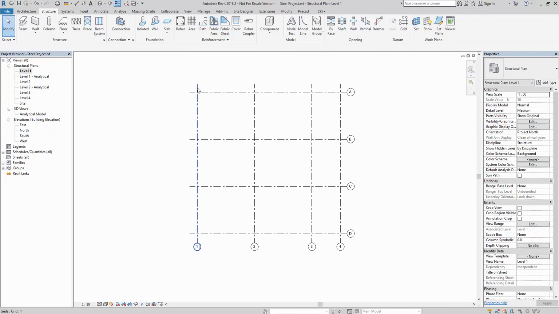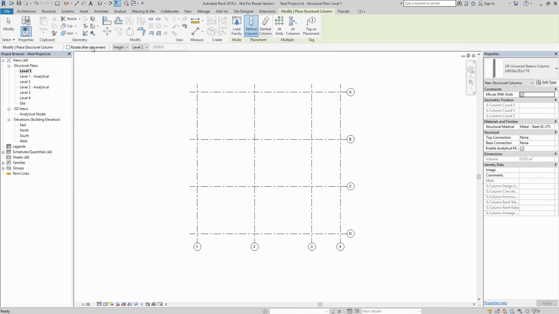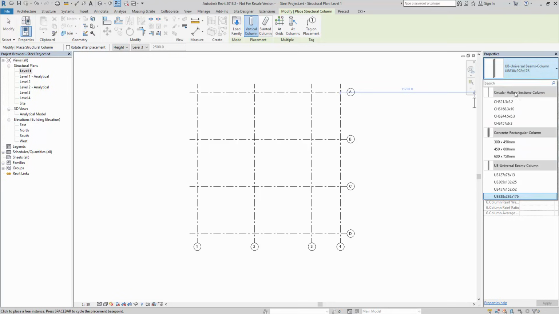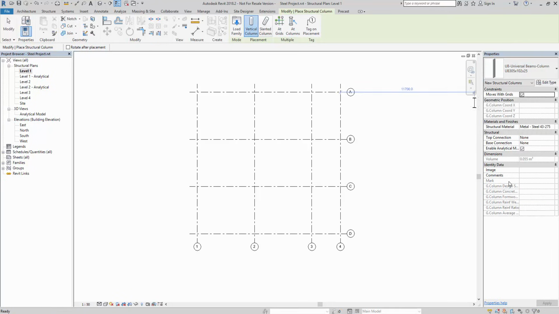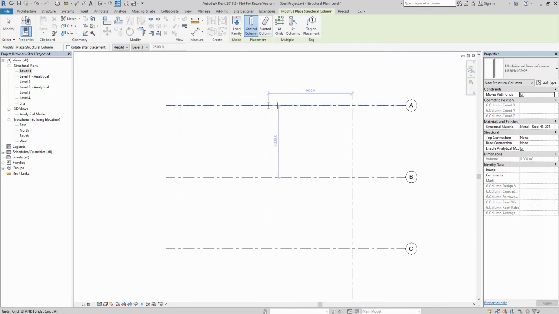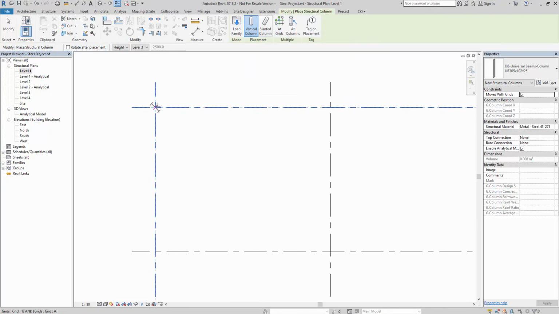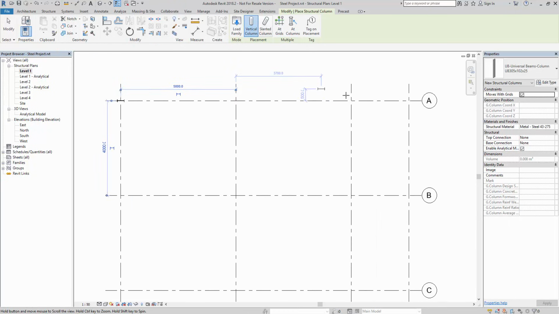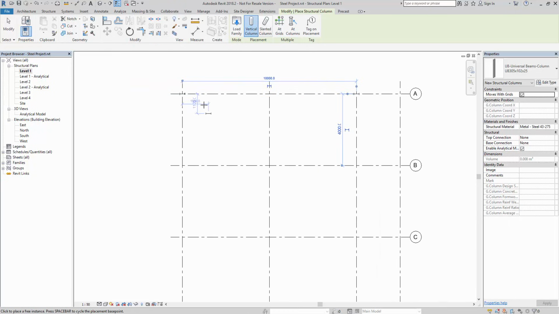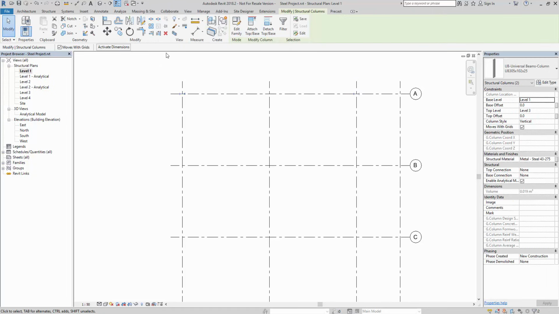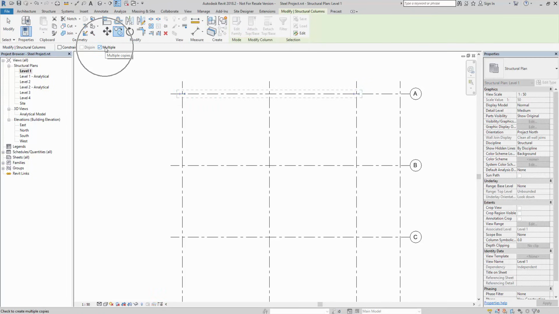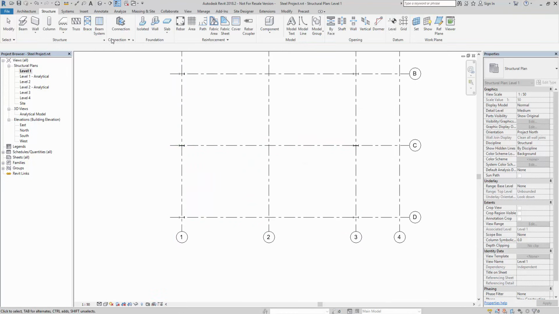So back to level 1, let's put in some structural columns. So I'm going to go to my structure tab, click the column tool, and I'm going to control its height by up to level 3, and I'm going to set the type to be a 305/102. You can, if you wish, use the at grid intersection. Because I don't want it at every grid, I'm just going to put it in here, use my spacebar to rotate it round, and I'm going to position my columns as so. Select with a quick window, quickly click copy, multiple is ticked, and then I just copy it into each subsequent location.